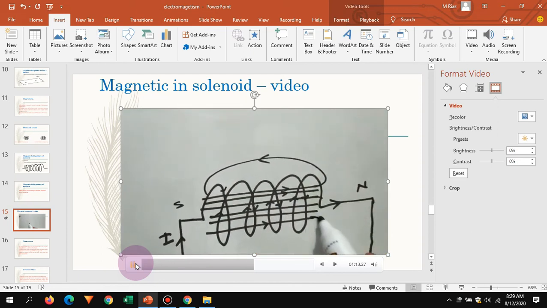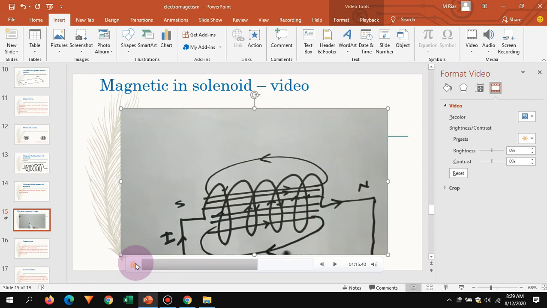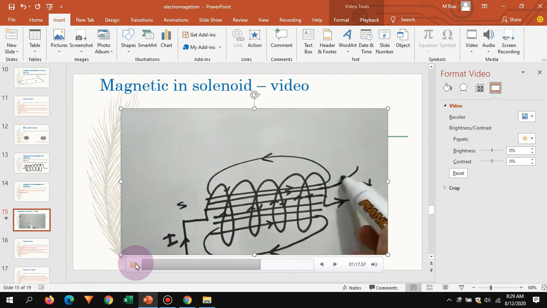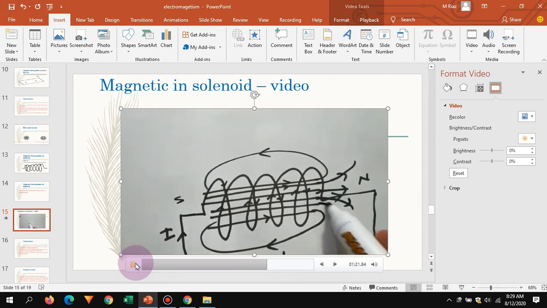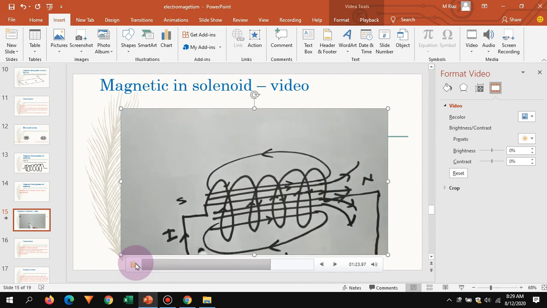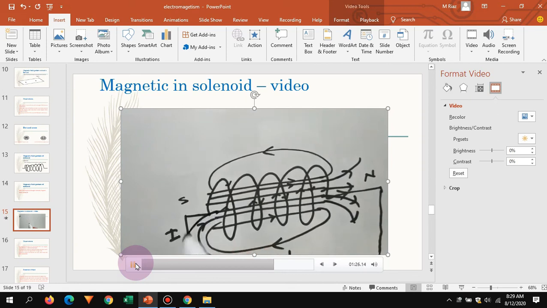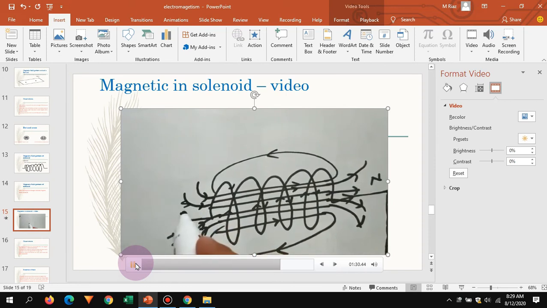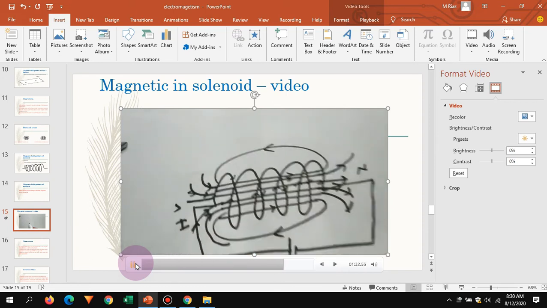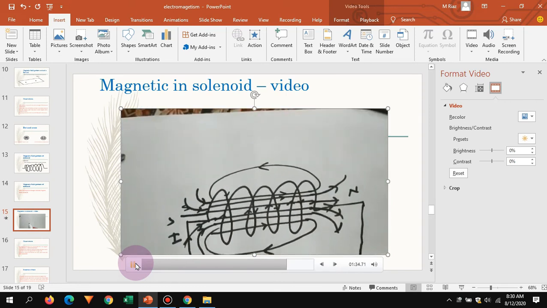The right side will be North Pole and the left side will be South Pole. And we know that magnetic field is always from north to south. So these are the magnetic field lines which are from north to south. These lines are coming from the right side. This is the magnetic field pattern.